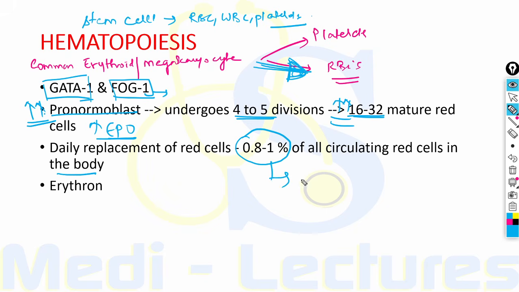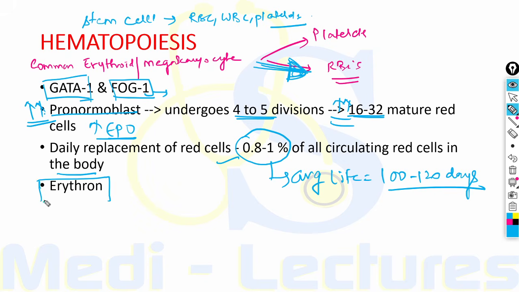This number comes because the average lifespan of RBC is 100 to 120 days. Therefore, daily 0.8 to 1% of all circulating RBCs need to be replaced.